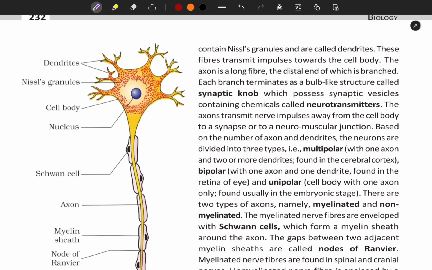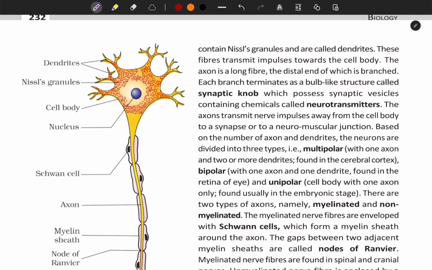Based on the number of axons and dendrites, the neurons are divided into three types: multipolar, with one axon and two or more dendrites, found in the cerebral cortex; bipolar, with one axon and one dendrite, found in the retina of the eye; and unipolar, that is cell body with one axon only, found usually in the embryonic stage.